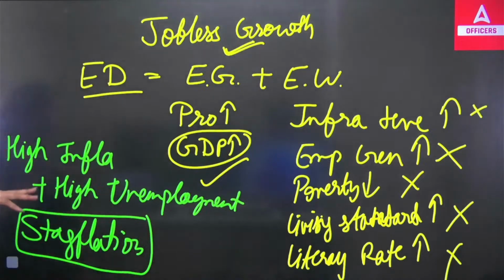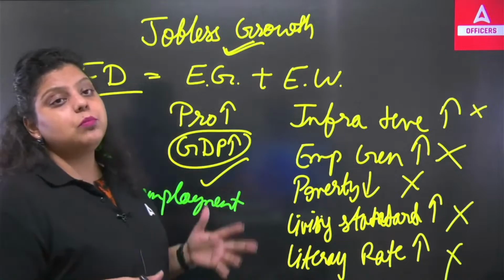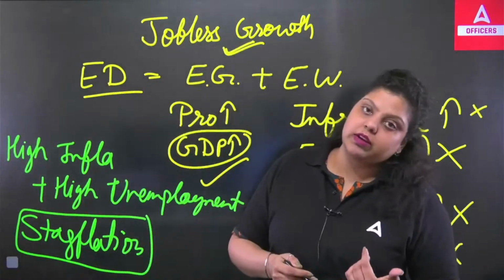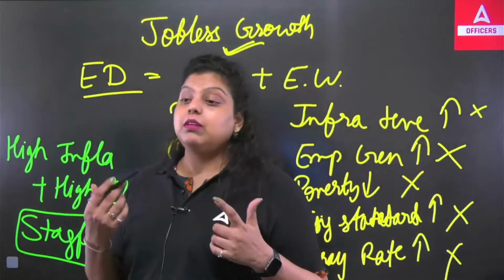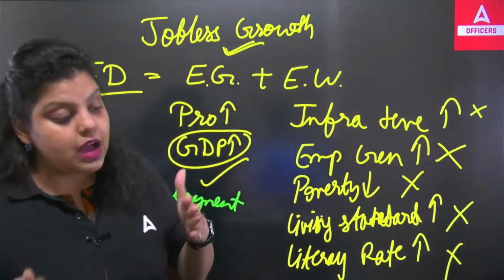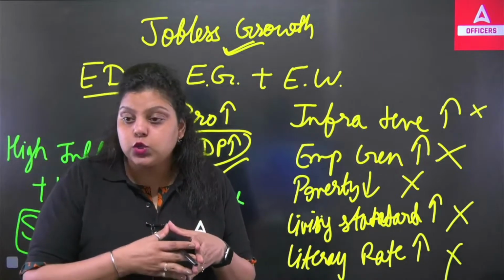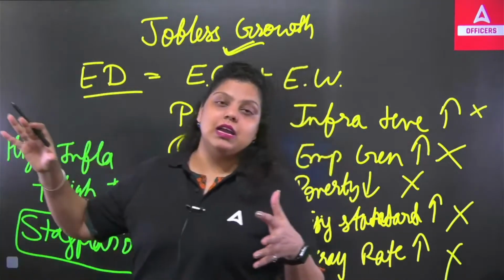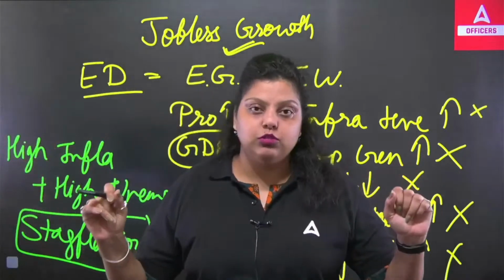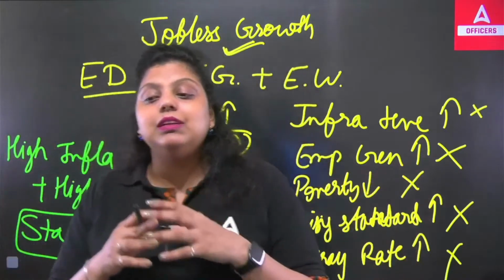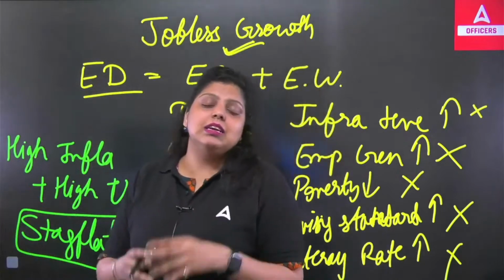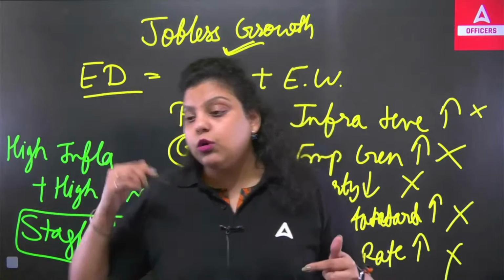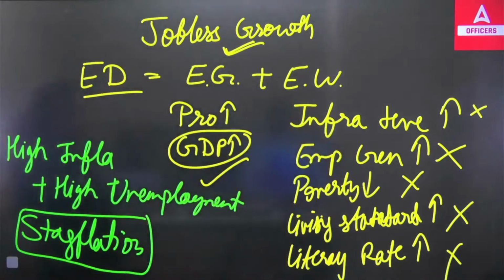And apart from that, after the COVID-19 pandemic, a much bigger issue we are seeing at the global level: the supply chain disrupted. Apart from the global supply chain disruption, all countries are facing high inflation and high unemployment. And India will take at least 13 years, minimum 13 years, to overcome these kinds of issues. So these are all the issues that the Indian economy is facing.